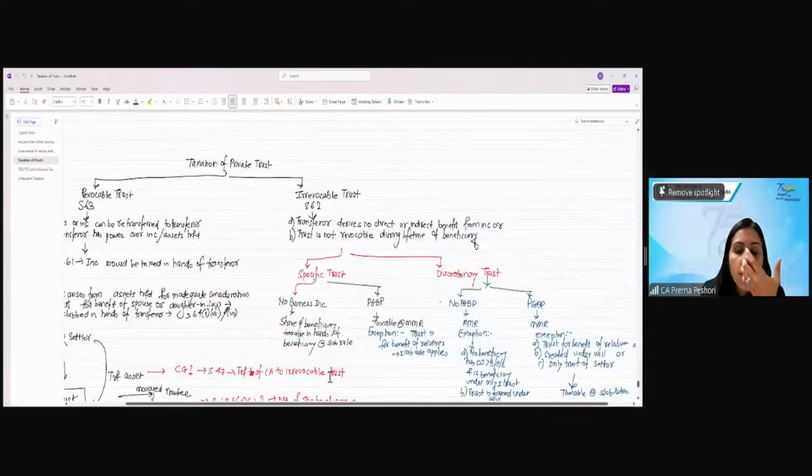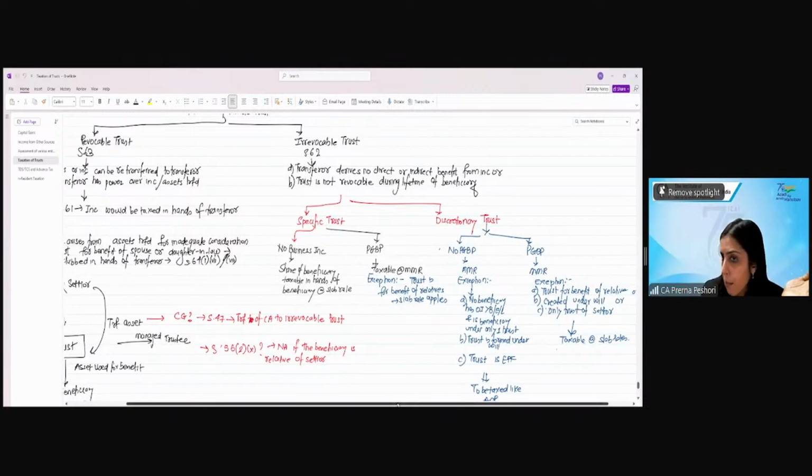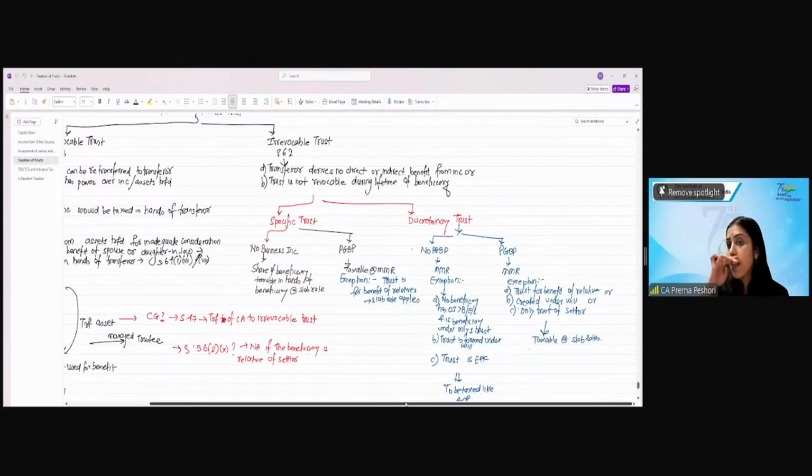The income of the trust, if it is a specific trust, then if there is no business income, the share of the beneficiary gets taxed in the hands of the beneficiary at slab rate. If there is PGBP, then it will be taxable at MMR. If it is a discretionary trust where the shares of the beneficiaries are not defined, whether it is PGBP or not PGBP, it will be taxable at MMR. Are we clear? Any questions, any doubt? Last one, the political parties.